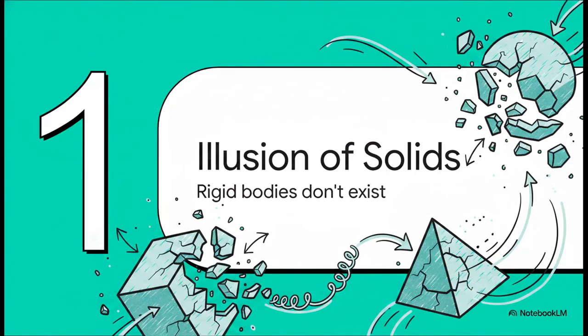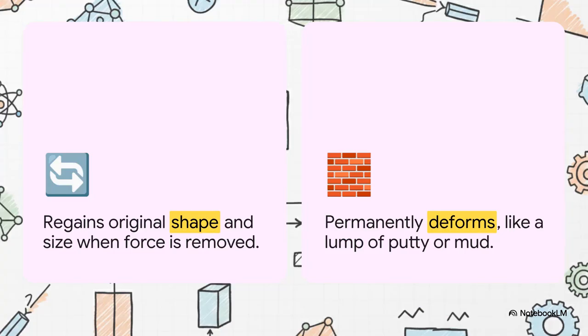Section 1. The illusion of solids. It is time to shatter that very first illusion, because, spoiler alert, perfectly rigid bodies simply do not exist. To really understand what solids do, we have to look at how they deform. On one extreme, you have elasticity. Think of stretching a standard helical spring. When you let it go, it completely regains its original shape and size, right?